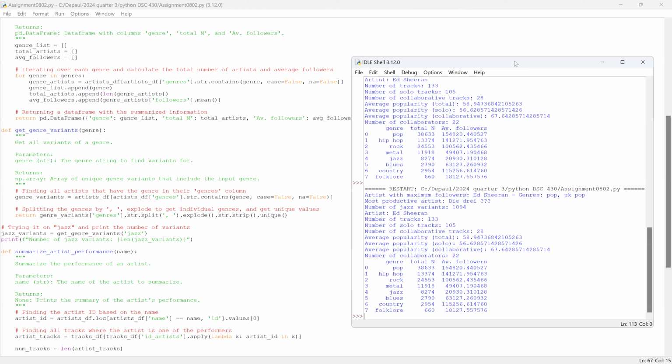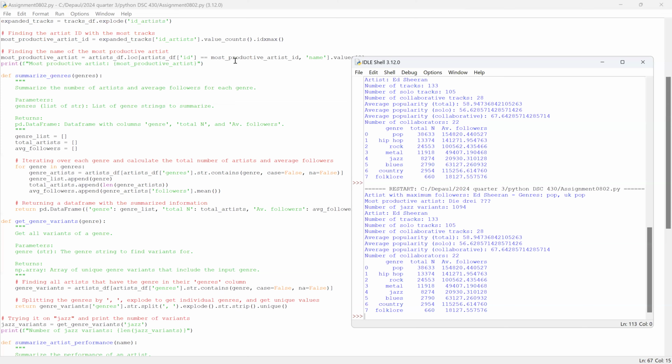So how did you identify artists with maximum number of followings or maximum number of tracks? To identify the artist with the most followers, I examined the followers column in the artist dataset. And by finding the entry with the highest number of followers, I determined which artist had the most followers. This involved locating the index of the maximum value in the column, which wasn't too hard. I was just retrieving the artist details mostly.